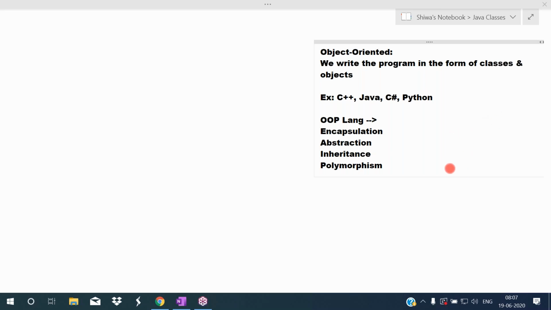Okay, so then you may get a doubt. In the programming approaches, I told four. First one is sequential, second one is procedure-oriented, third one is object-based. Third one is what? Object-based.